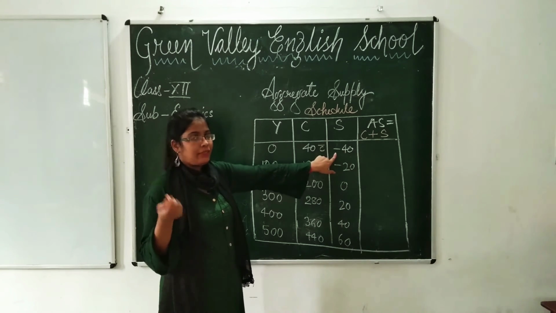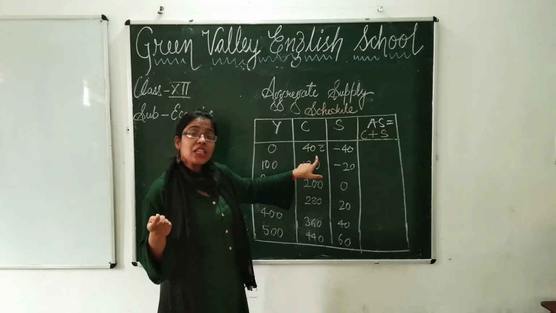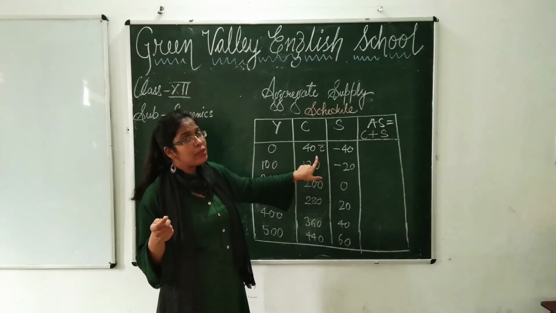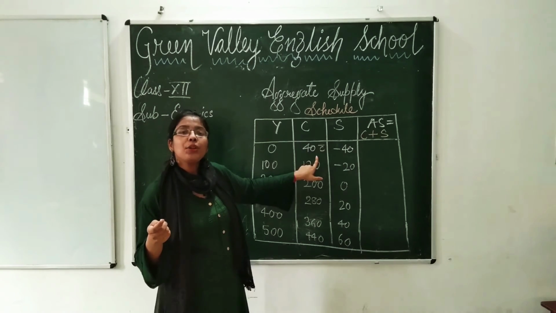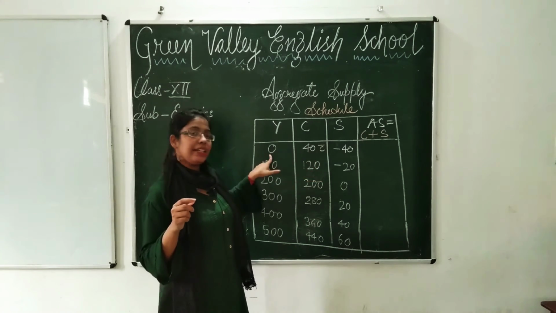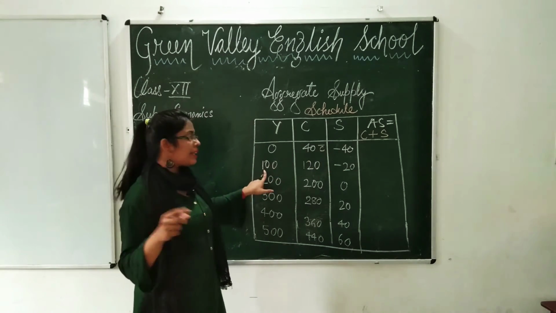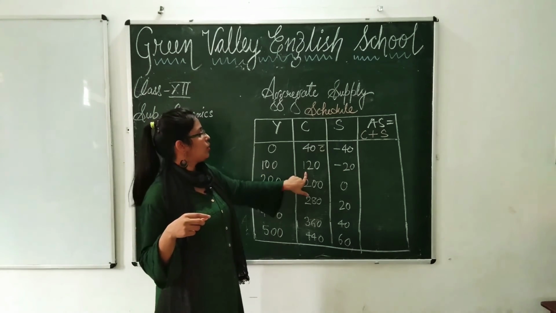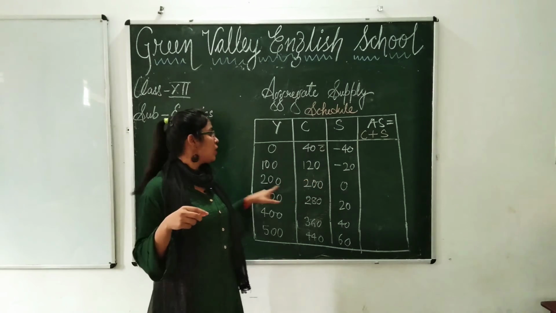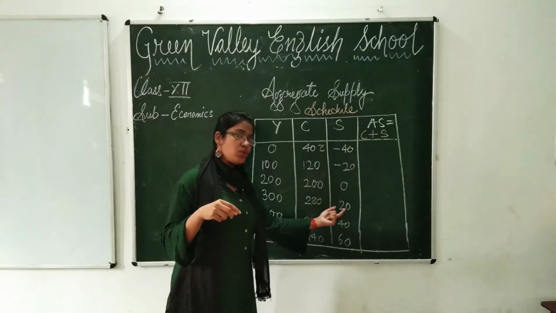How? Very easy. Income minus consumption. If I ask you, your mother gave you 100 rupees and you consumed 40 rupees, how much did you save? So 100 minus 40, 60 you say. But here income is 0. So 0 minus 40, minus 40. Again same we will do here, 100 income minus consumption, minus 20. 200 minus 200, 0. 300 minus 280, 20.